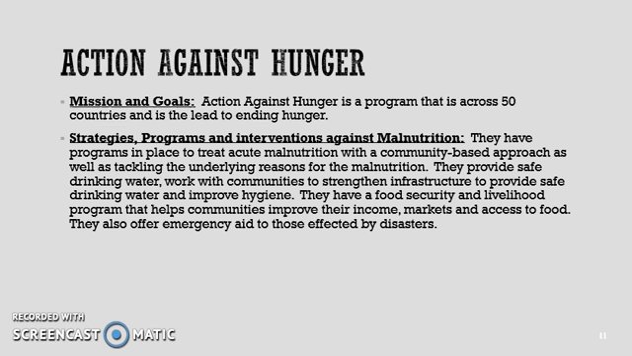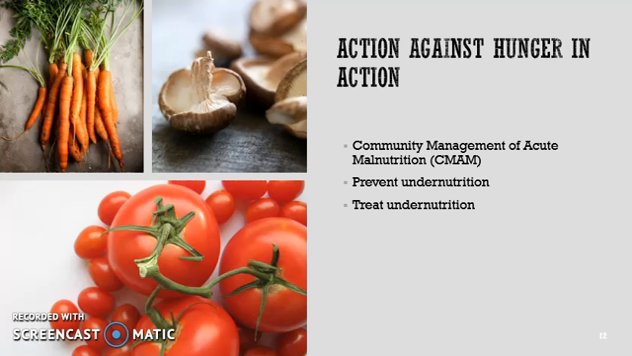They have a food security and livelihood program that helps communities improve their income, markets, and access to food. They also offer emergency aid to those affected by disasters. To help with the acute issue, they use an approach called community management of acute malnutrition. This is to treat a child that is already suffering from undernutrition. This is through local, accessible, and outpatient treatment facilities.